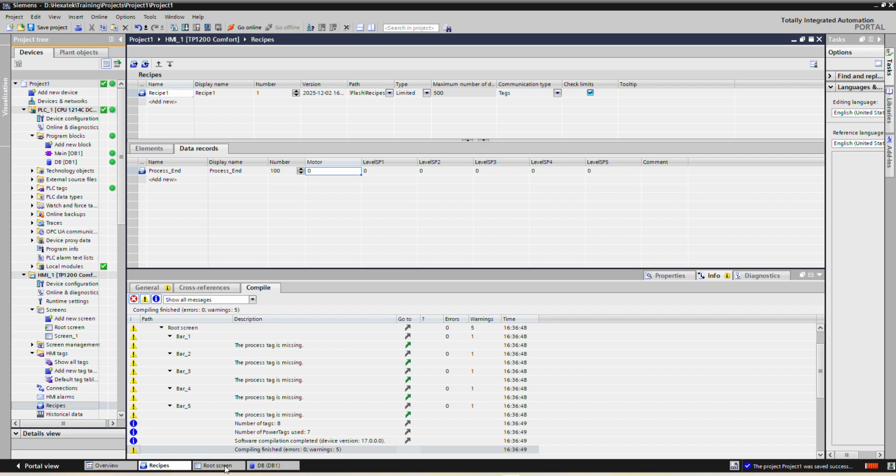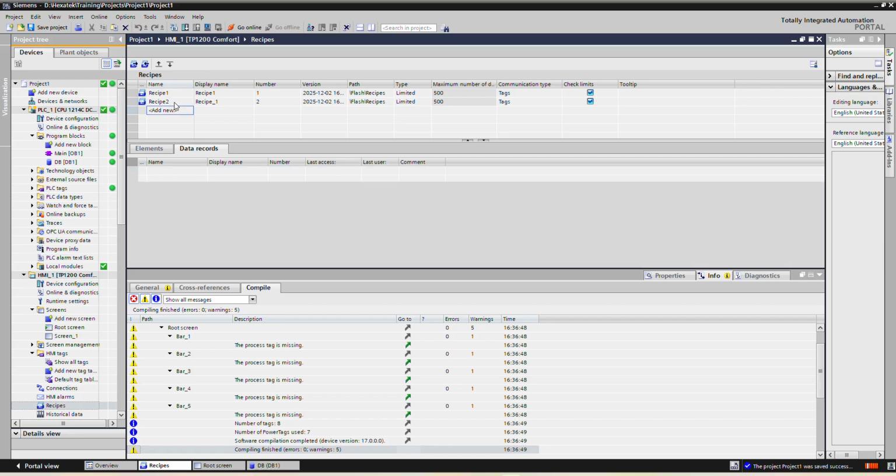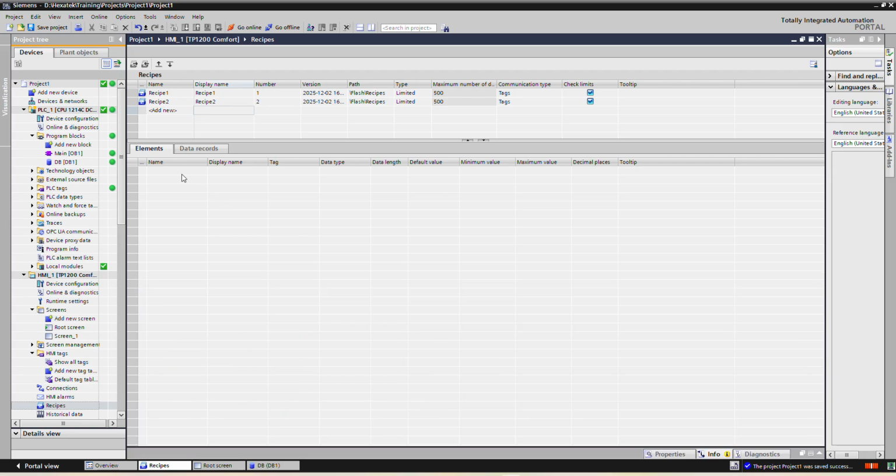Now again, here only recipe 1 we have configured. If you want to configure some more different recipes under a different section for a different product, we can configure that also. Here, recipe 2, I will show you how it will appear and what will be the elements for recipe 2. So I will add only 1 or 2 elements for understanding.